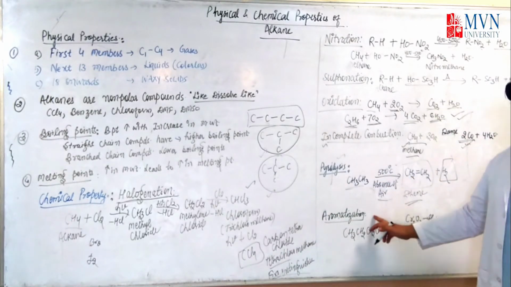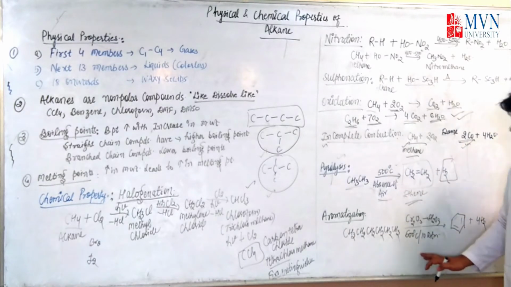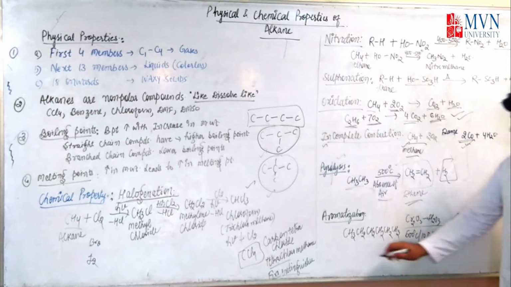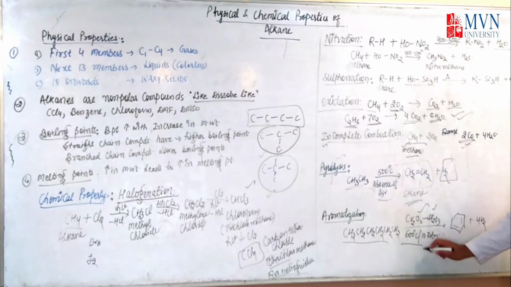Okay. Next one is the aromatization. Here you see, benzene is formed when n-hexane is treated with Cr2O3 in the presence of alumina at 600 degrees Celsius under 10 atmospheric pressure.